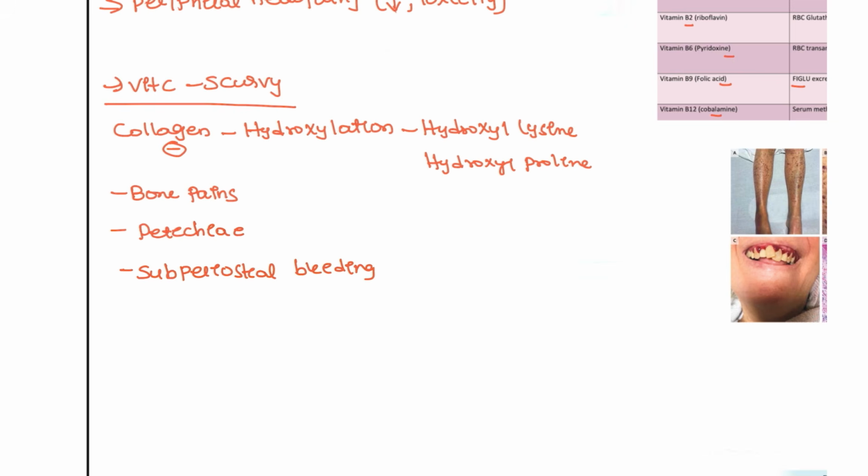Scurvy is one of the most painful conditions, right? The patient can present with anemia because iron absorption is decreased, and with poor wound healing because vitamin C acts as an antioxidant. Poor wound healing is seen in this patient, pinch skin will be seen, and also gum bleeding will be seen in this patient.